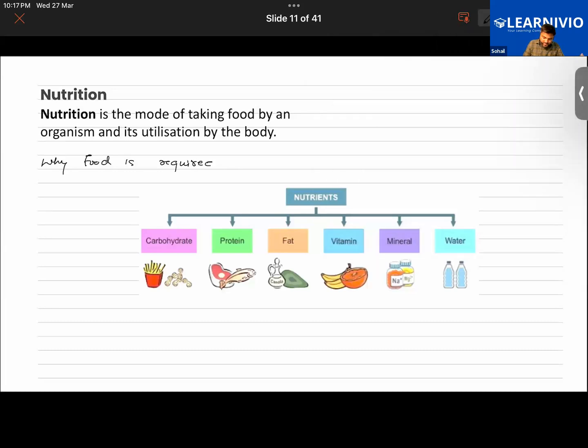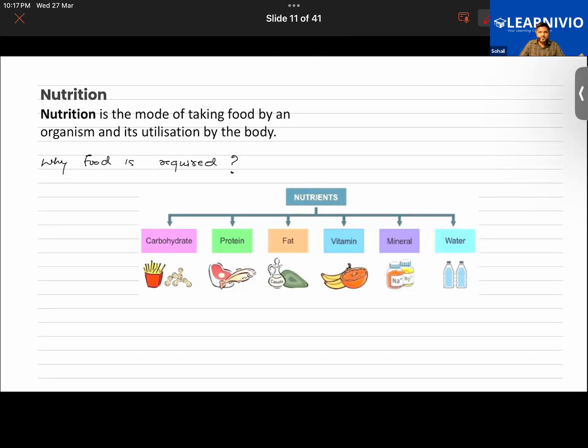Are you guys able to connect with what I'm saying or not? Or are you guys getting bored? Hello? Sir, also, guys, please speak a little bit louder. Okay. So my question is, why is food required? Yes, Abu, why is food required?